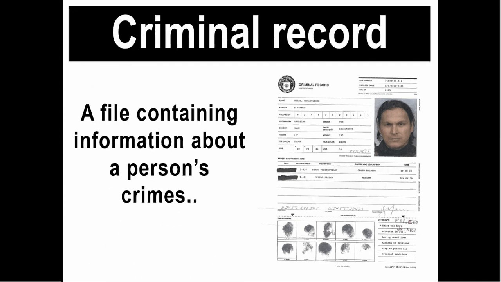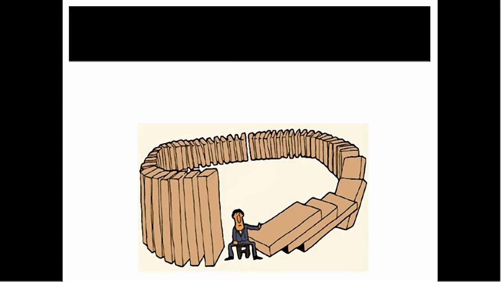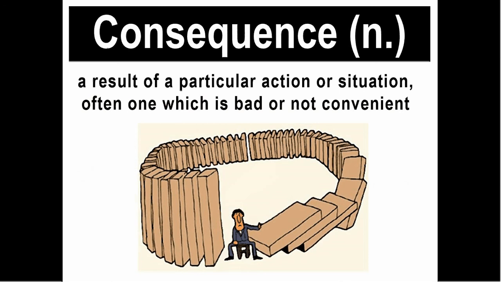The next word is criminal record. Again, criminal record. It means a file containing information about a person's crimes. For example, we can say that they fired him when they found out he had a criminal record. Next word is consequence. Again, consequence, which means a result of a particular action or situation, often one which is bad or not convenient.